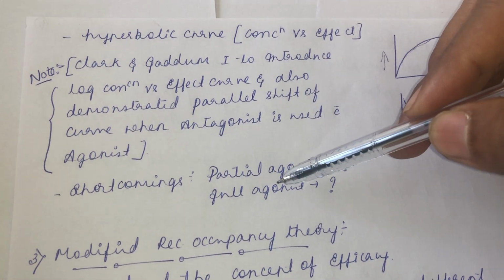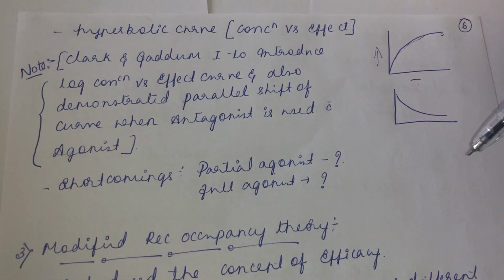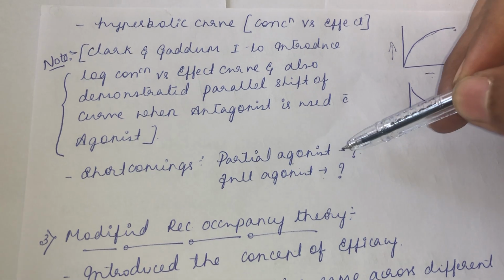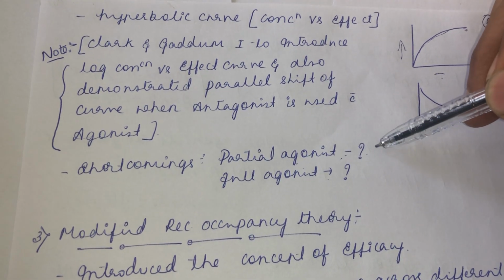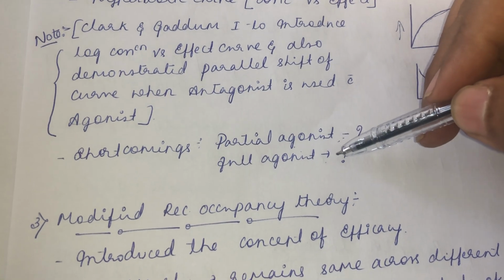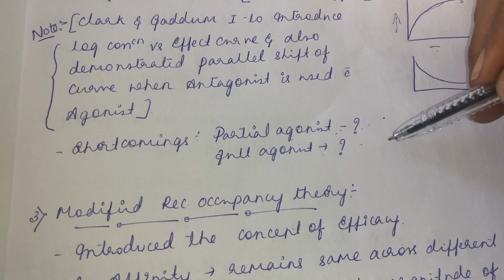Then the shortcomings. What is the shortcoming of the receptor occupancy theory? It does not explain the action of partial agonists and full agonists. As I told you, a partial agonist, even after occupancy of 100% of receptors, fails to produce the maximal response, whereas a full agonist, by occupying a relatively small number of receptors, produces the maximum response.